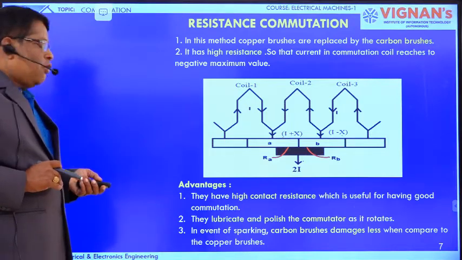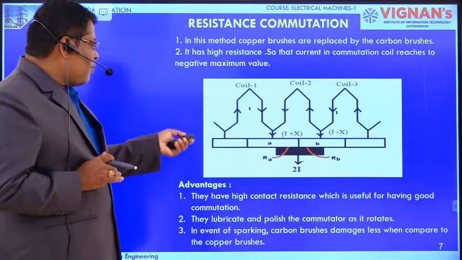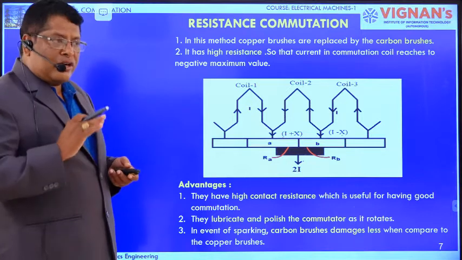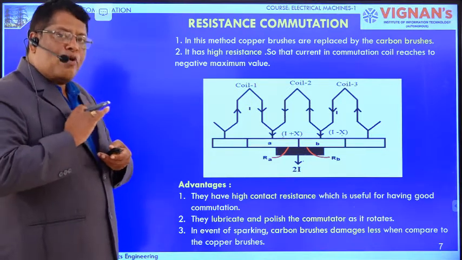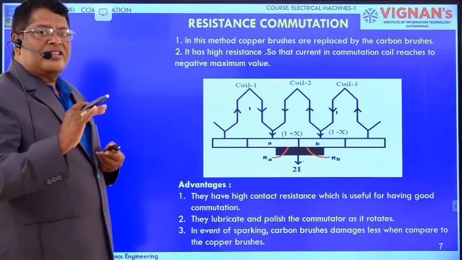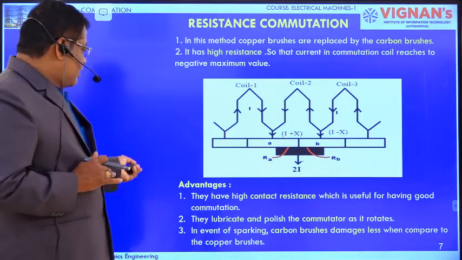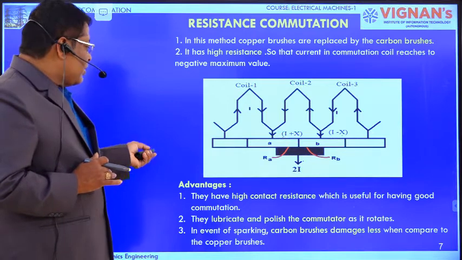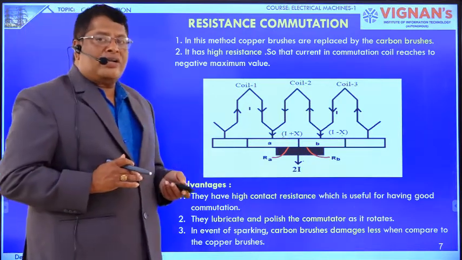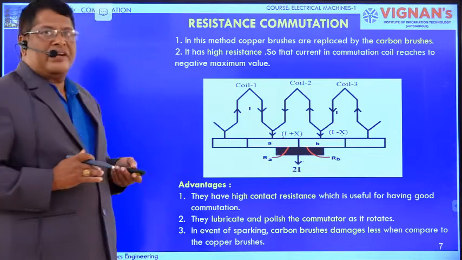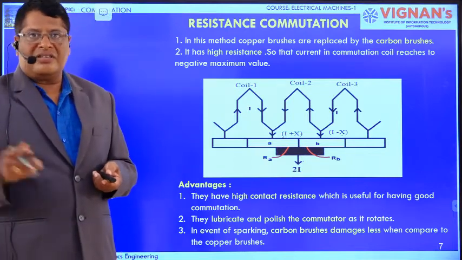Next, they lubricate and polish the commutator as it rotates. Once the armature is rotating, the carbon acts as a lubricant so that it polishes the commutator segments. Next, in the event of sparking, carbon brushes are damaged less when compared to copper brushes.